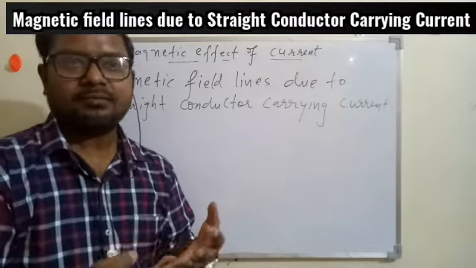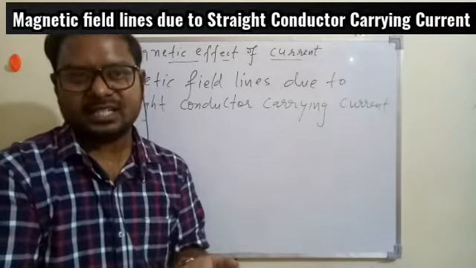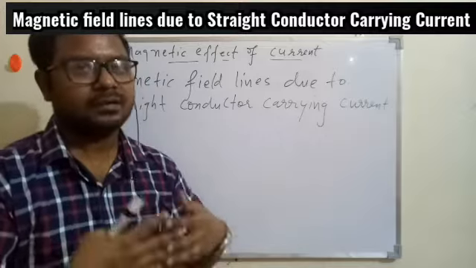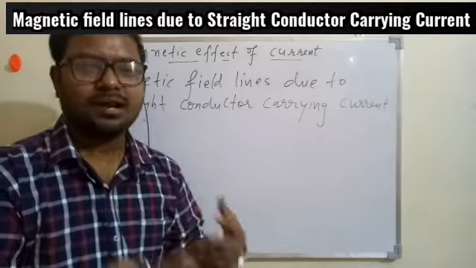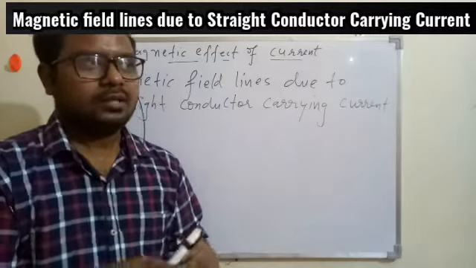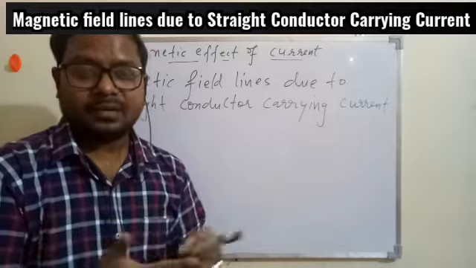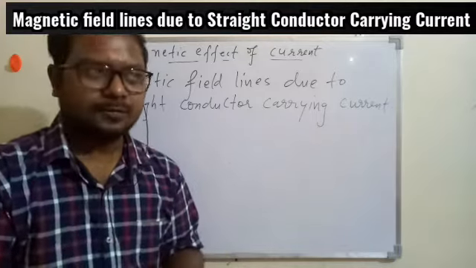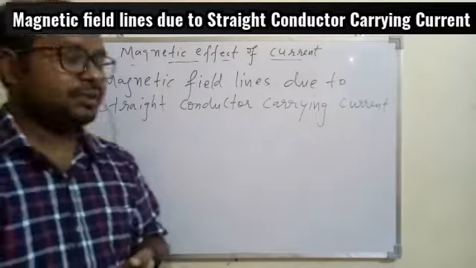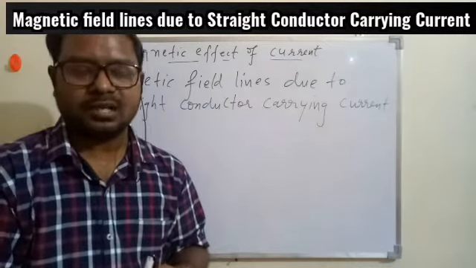Same like a bar magnet has a different kind of magnetic field lines pattern. For the horseshoe magnet there is a different magnetic field lines pattern. For a ring magnet you will see there is a different magnetic field lines pattern. So the shape of the magnet we have, accordingly we will have different magnetic field lines patterns as well. And if we have the magnetic field lines pattern, it will have some direction as well. So that is what we are going to discuss now.